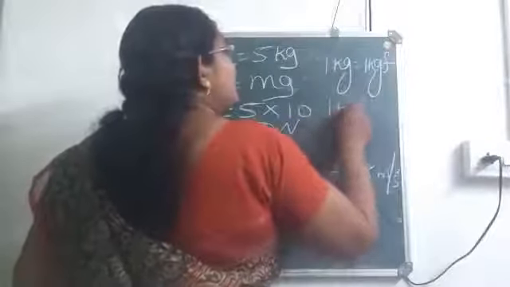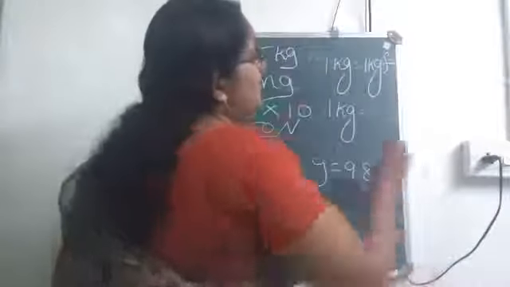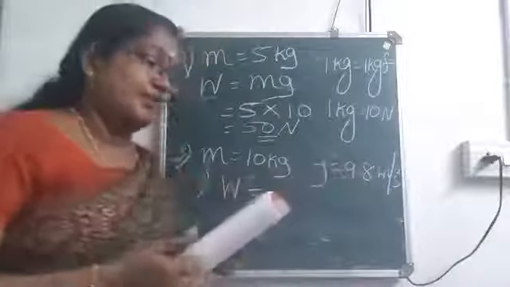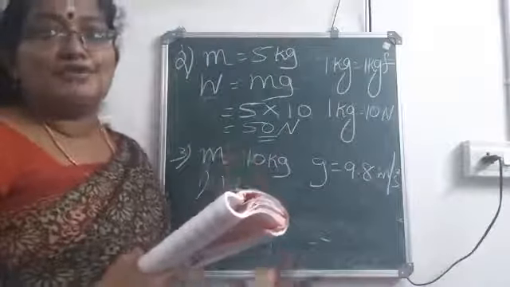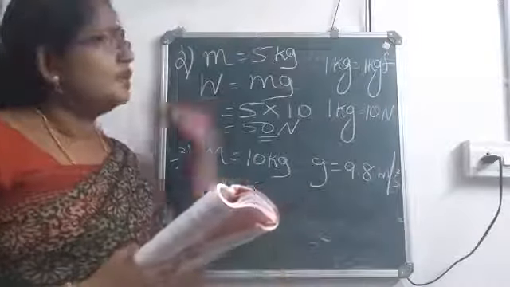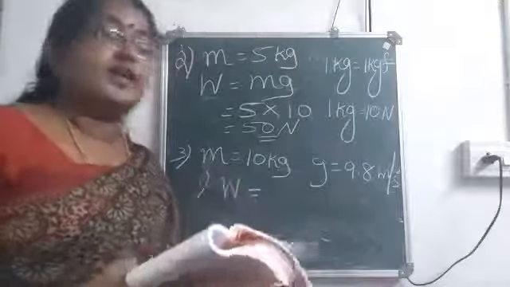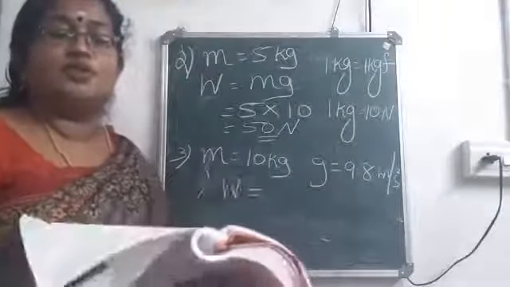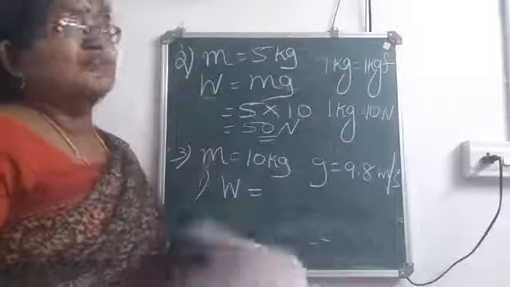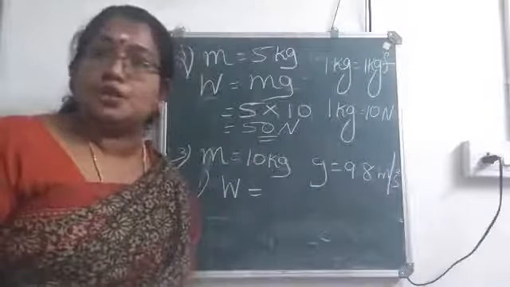But when you are considering Newton, if you want to convert kilogram into Newton, you have to multiply it with 10. 1 kilogram force or kilogram is equal to 9.8 Newton.